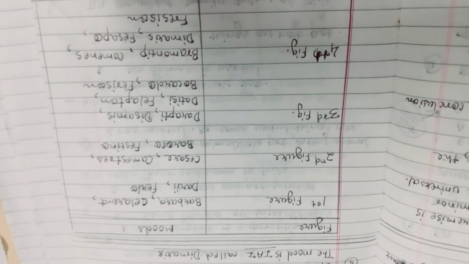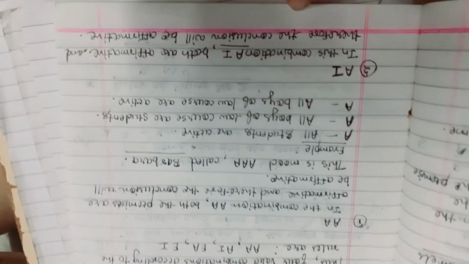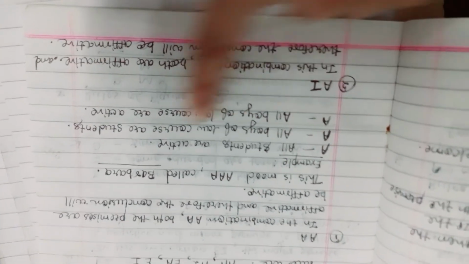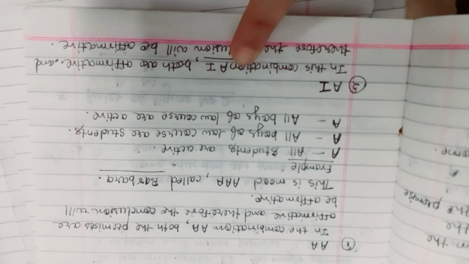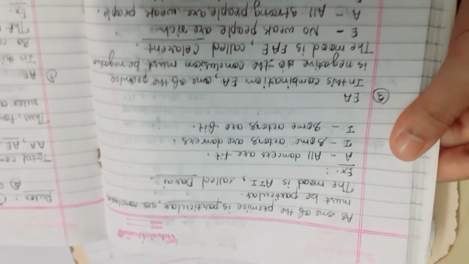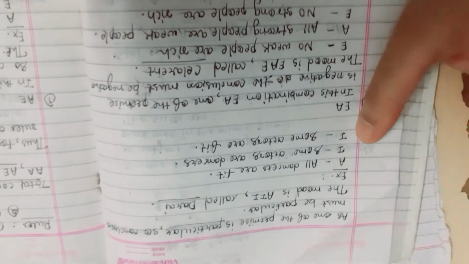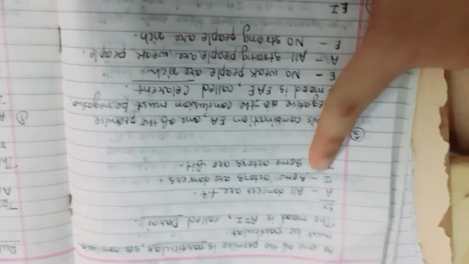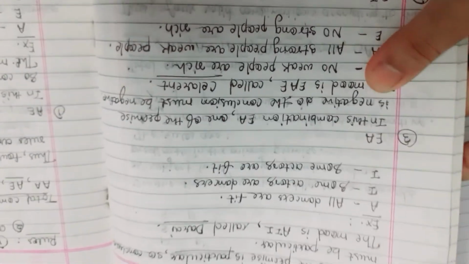So here we have seen the rules of the first figure. Now if this argument is in the form of AAA, it is Barbara. AII means it is Darii. So according to the general rules, first we have to check whether the argument is valid or not. If it is valid, then we have to state the mood name. If it is invalid, then it is not necessary to state the mood name.